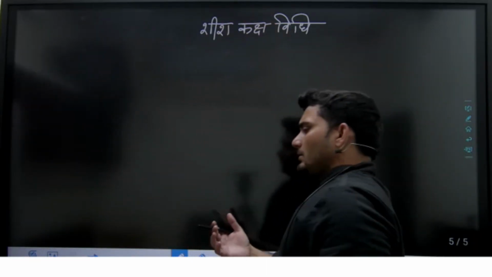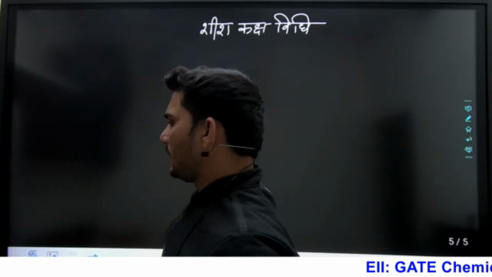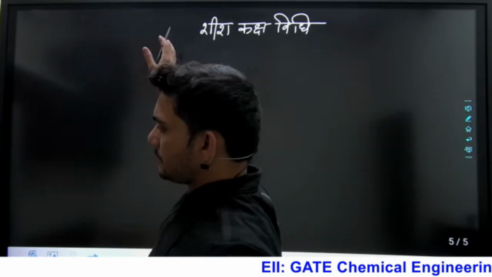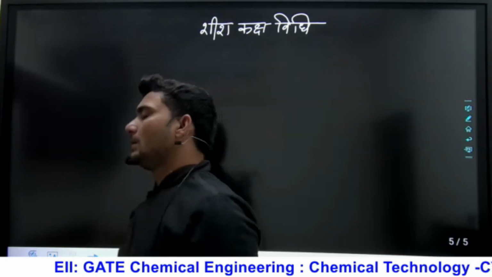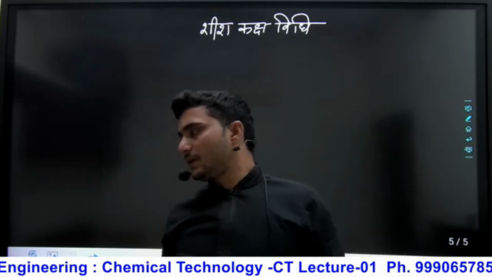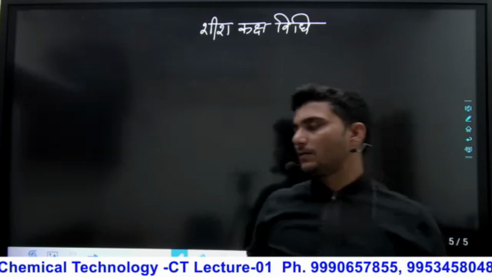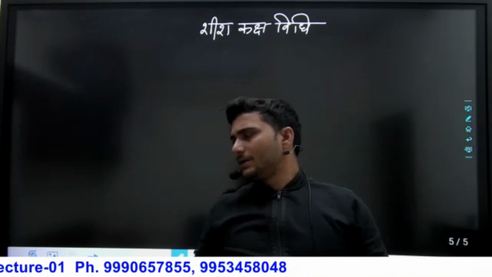For production, it was more obsolete, that previously we used the lead chamber process in the production of sulfuric acid. Currently what we are using is the contact process. In the contact process currently we are using the DCDA, double contact double absorption process. Try to understand, this is very important. Okay, production of H2SO4, let's see.